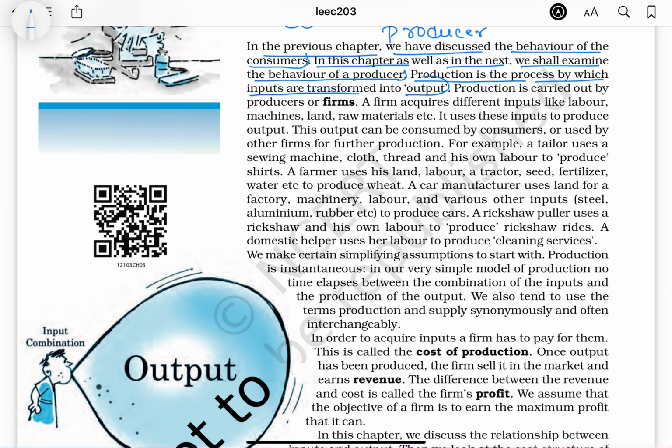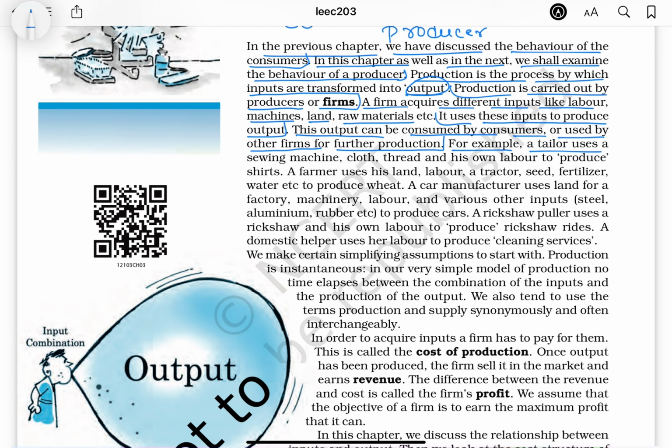Production is the process by which inputs are transformed into output. Production is carried out by producers or firms. A firm acquires different inputs like labor, machines, land, raw materials, etc. It uses these inputs to produce output. This output can be consumed by consumers or used by other firms for further production.